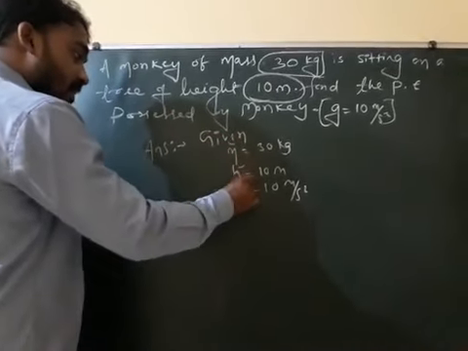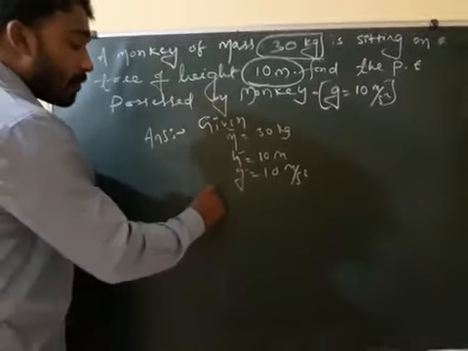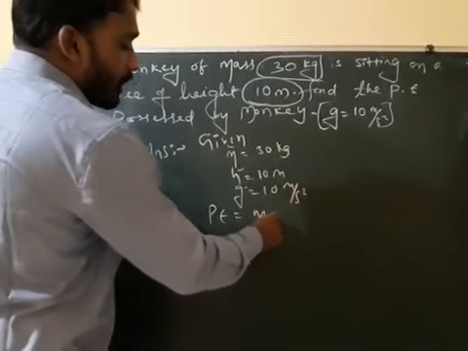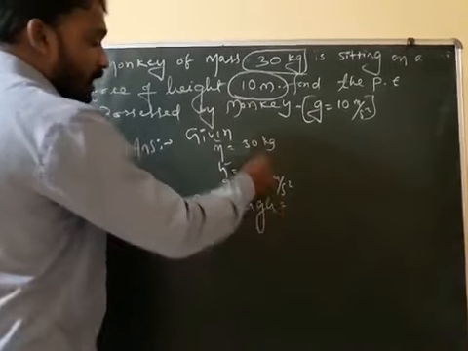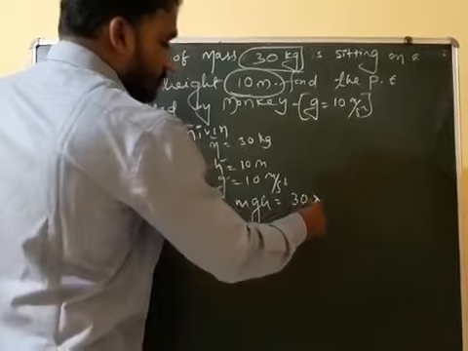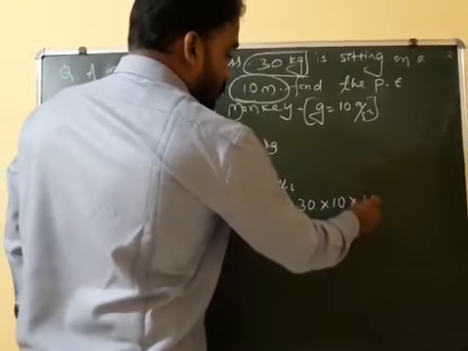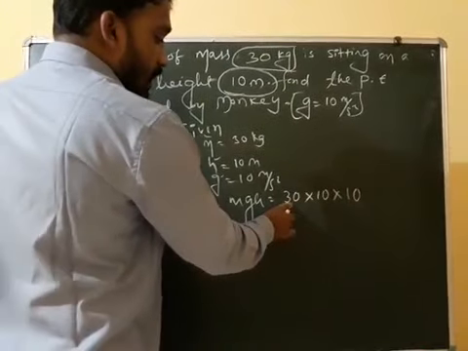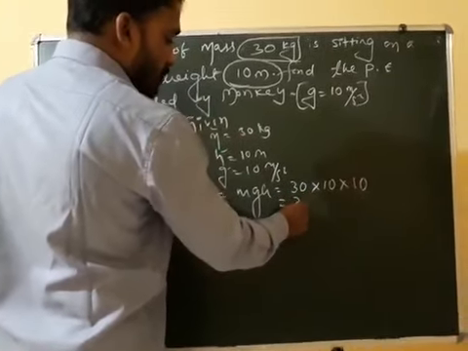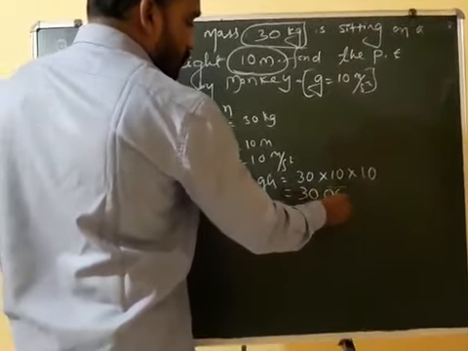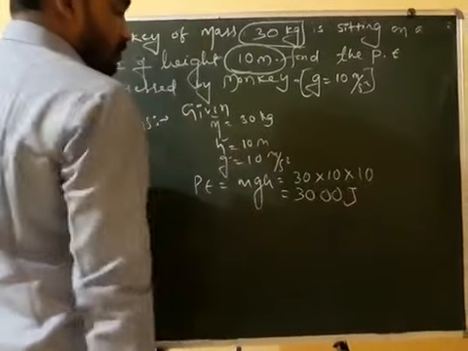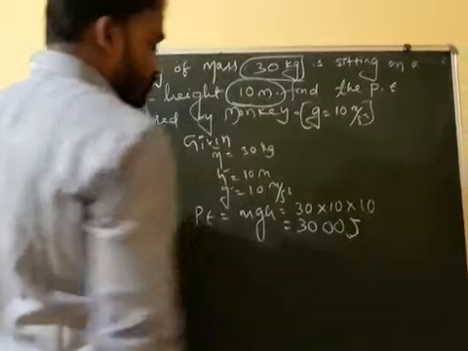M got, g got, h got. So potential energy is equal to mgh. M is 30, g is 10, h also 10. So 30 into 10 into 10 is 3000 joule.